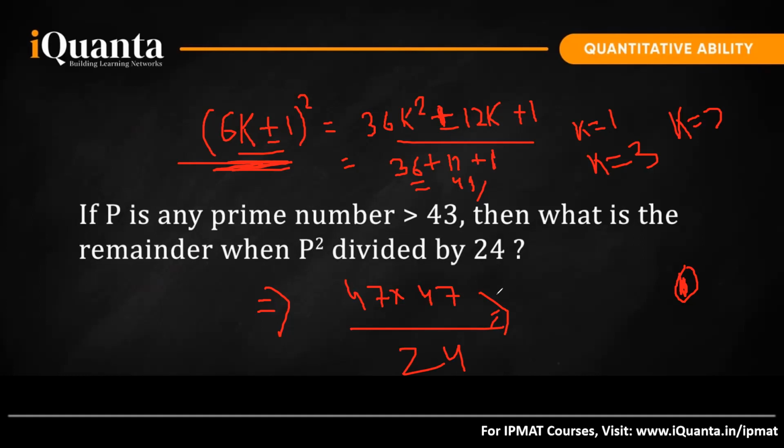So in the next class, what will we study? We'll study how to calculate the total number of factors. We'll see how to calculate the total number of odd factors of a number or total number of even factors of a number, how to find the sum of all the factors of a number, how to find the product of all the factors of a number, and we'll see the basics of remainders. We'll see this in the next session.